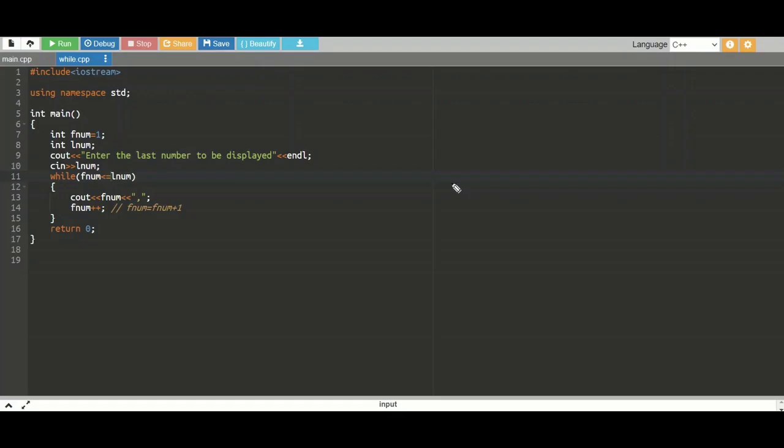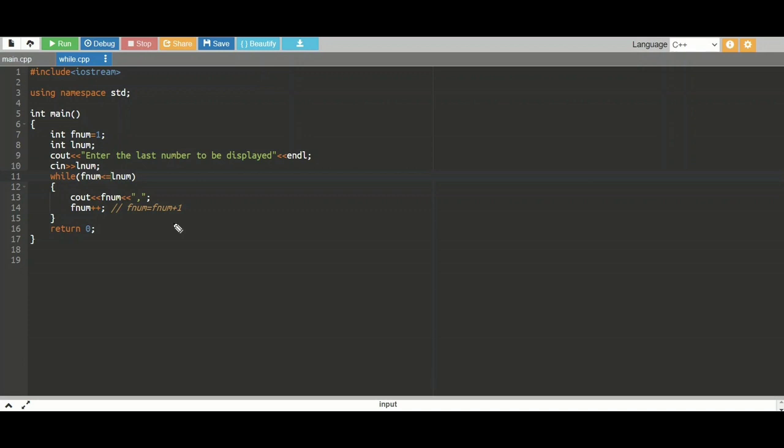This is a sample program to understand the working of the while loop. This is the while loop defined in this program, and the condition. These two are the statements within the while loop. Until the condition is satisfied, these two statements get executed iteratively.